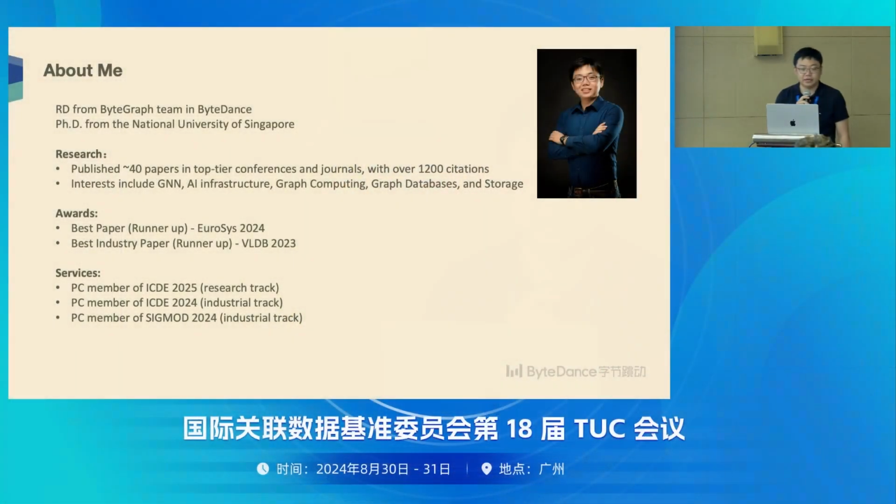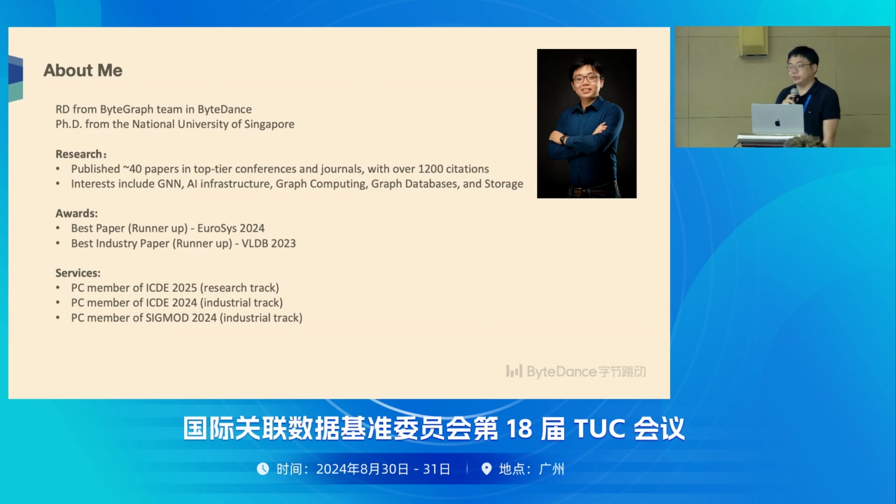So this is the first time I joined the LDVC meeting. I'm very honored to see a lot of pioneers in the graph world. Let me introduce myself here. I'm an RD from the ByteGraph team in ByteDance. The ByteGraph team is responsible for building a graph database, GNN, and graph computing to support all the businesses inside of ByteDance, including Douyin, TikTok, and a lot of applications.